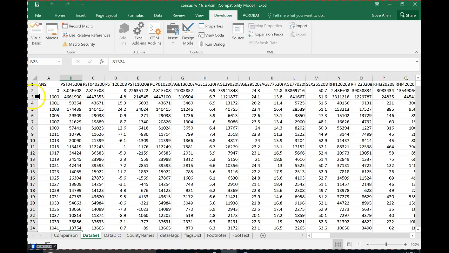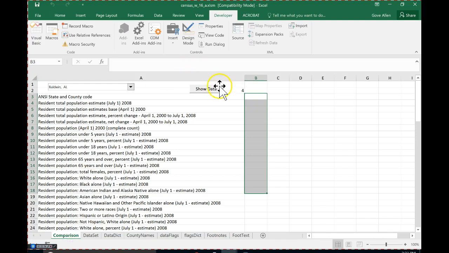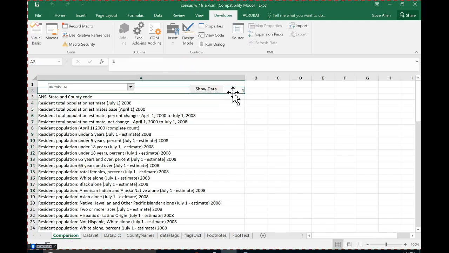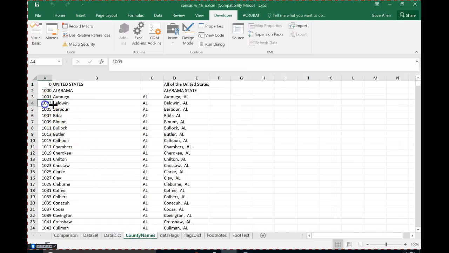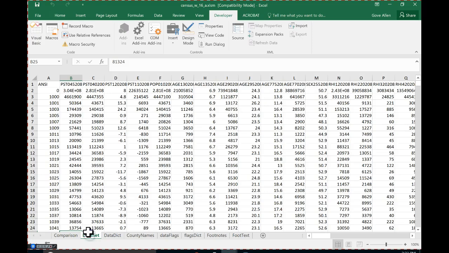So remember that this number is an index to the list of county names. So if I come back here to the county names and I come to number 4, yep, there's Baldwin. But the county identifier for Baldwin is right here, 1003. And so we have to get to the line that has 1003 over here in the data set. And so 1003 is not on line 4, it's on line 5.